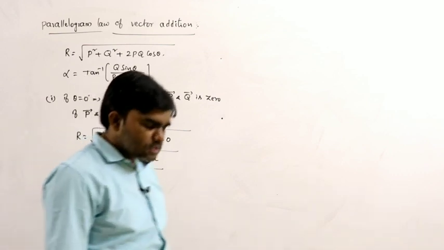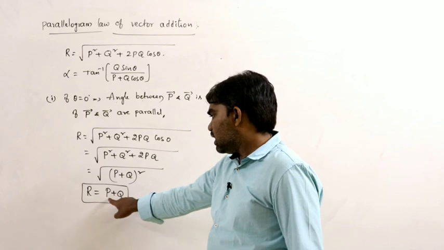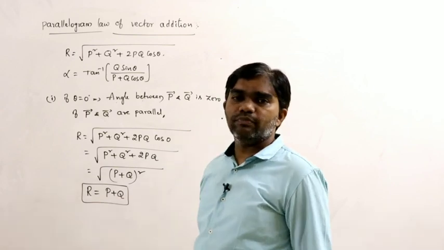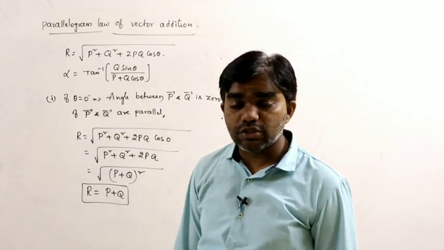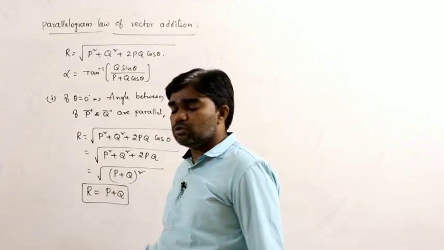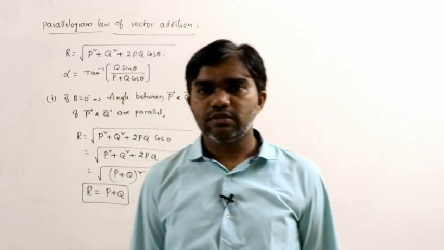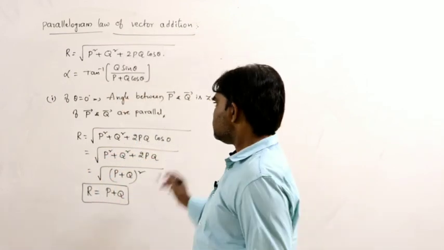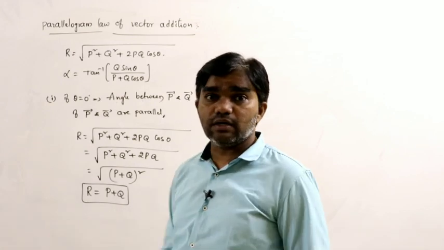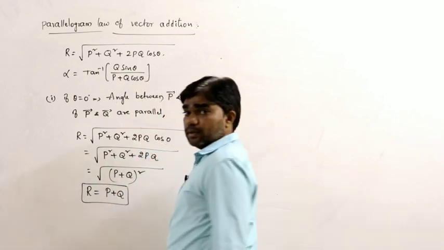That means if two vectors are parallel to each other, what is the magnitude of the resultant? R is equal to P plus Q. The magnitude of the resultant is P plus Q under this condition, when two vectors are parallel to each other.